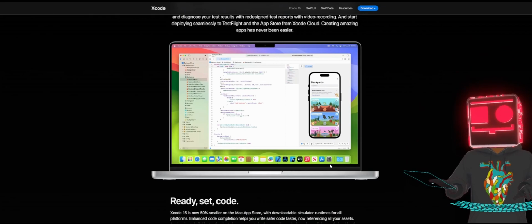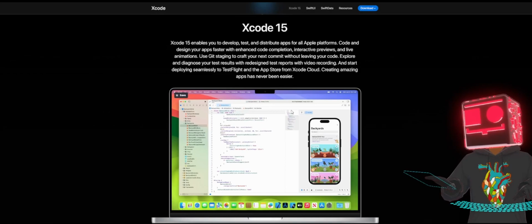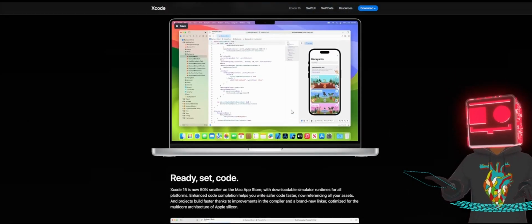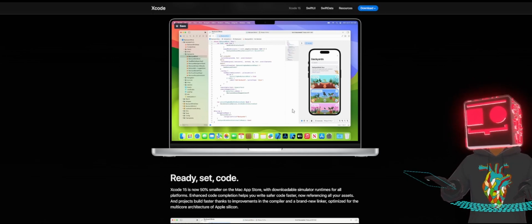So it's important to have these two software installed. If you are on a MacBook, you can install both of them because you're going to be targeting both Android and iOS. So guys, that's how you get started installing Unity on your devices.